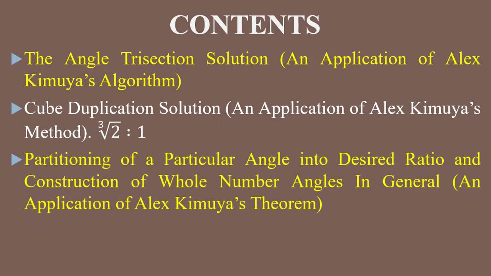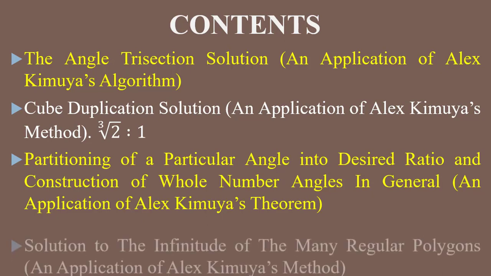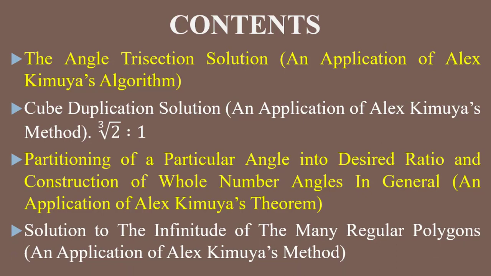Third, we look at how to construct all the whole-length angles and partitioning of an angle into the desired ratio. Then lastly, we'll perform the construction of the infinitude of the many regular polygons. That is possible, of course, if we are able to construct all the whole-length angles, their ratios, multiples and submultiples; it then should be possible to resolve the infinitude of the many regular polygons.